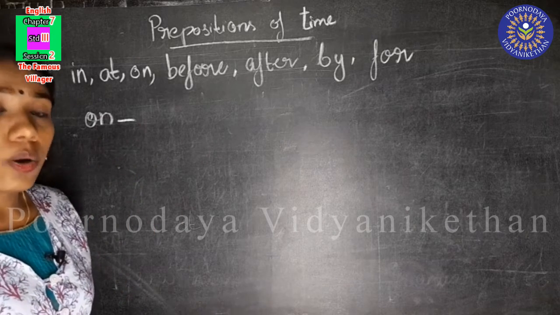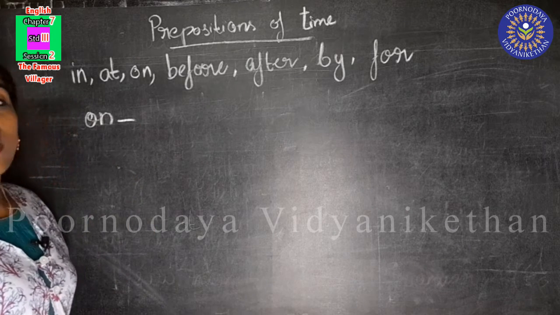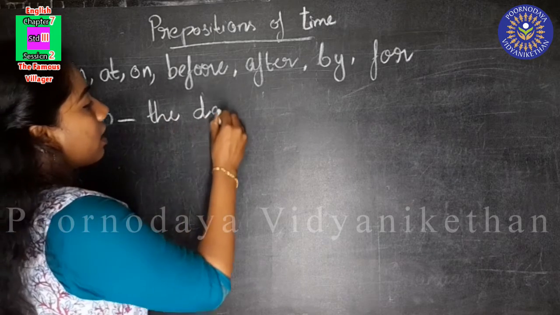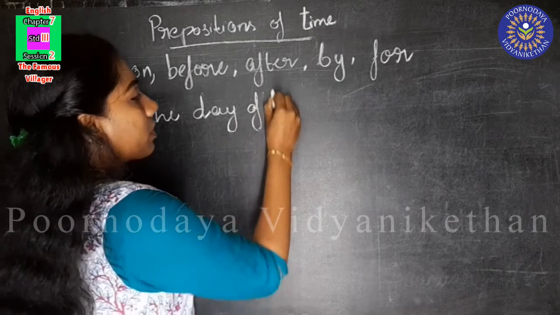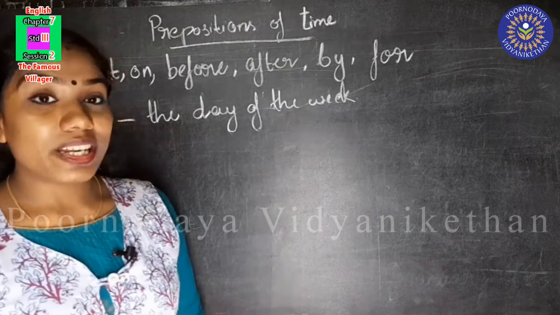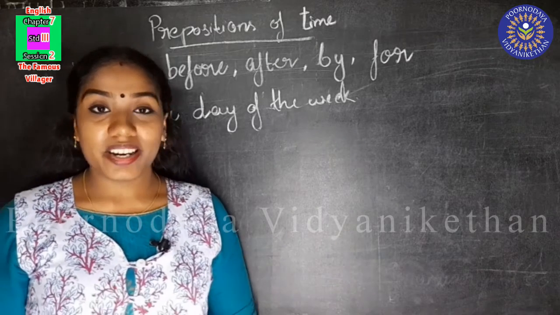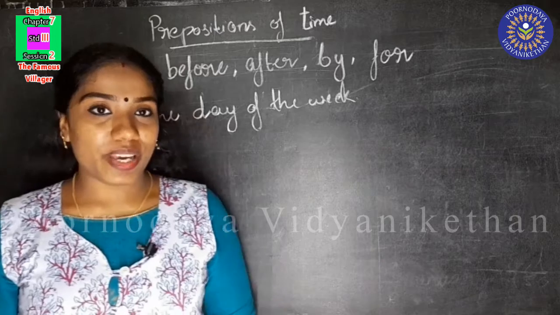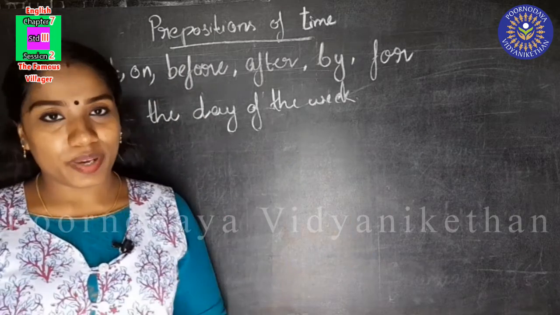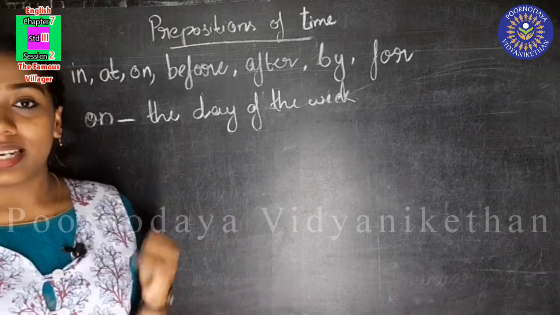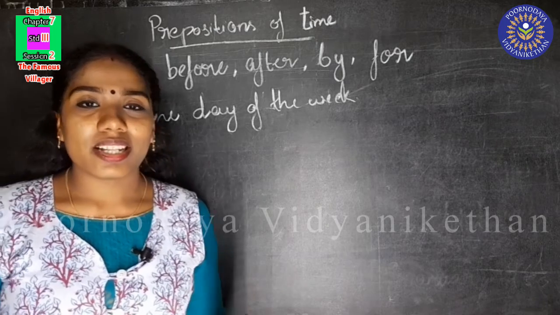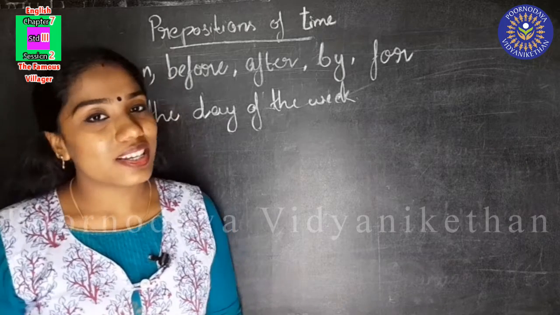We can use on with the days of the week. How many days are there in a week? There are 7 days in a week. So we can use on with any day of the week. We can use on with Sunday, Monday, Tuesday, Wednesday, Thursday, Friday or Saturday.